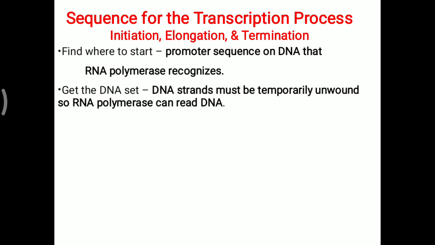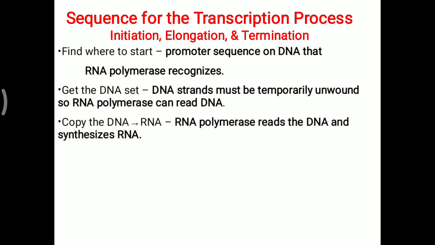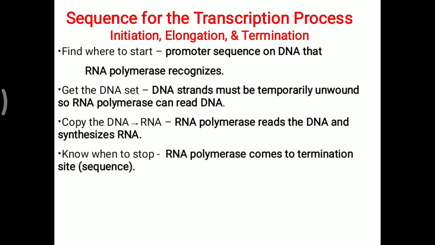Then the DNA gets set. So the DNA strands must be temporarily unwound, because they are spirally attached to each other, so they need to be temporarily unwound so RNA polymerase can read the DNA molecule. So copy the DNA to RNA. So RNA polymerase reads the DNA and synthesizes a new molecule of RNA. Know when to stop. Suppose that initiation is there, elongation is there, but it is needed to know where to stop.